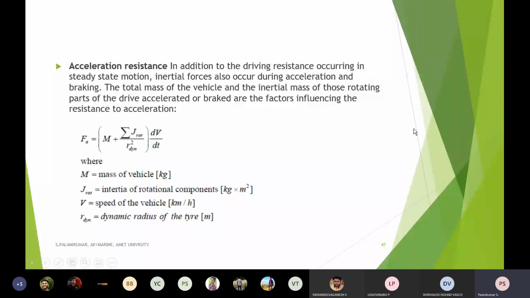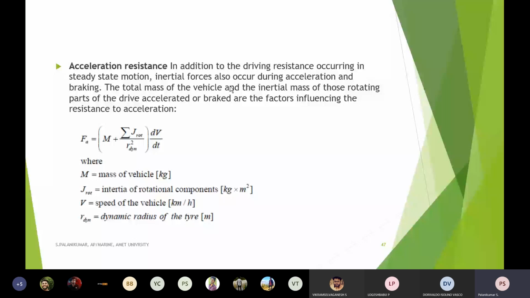You have to take this very clearly: when velocity is constant, say always 60 kilometers per hour, there is no change with respect to time. The vehicle will not offer any acceleration resistance. But if you keep increasing the speed every second, there is a dv by dt value, which means it will offer a resistance.